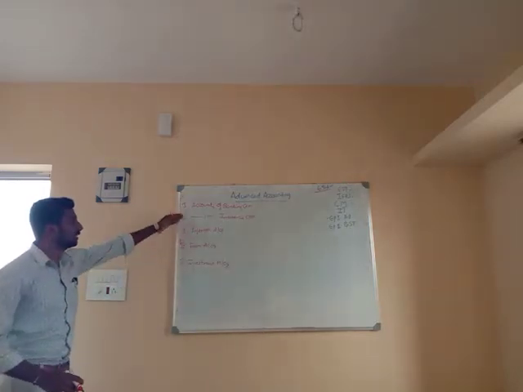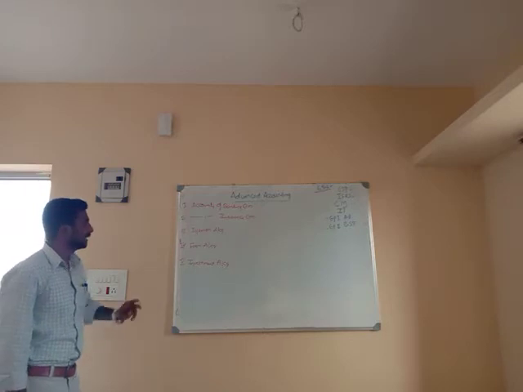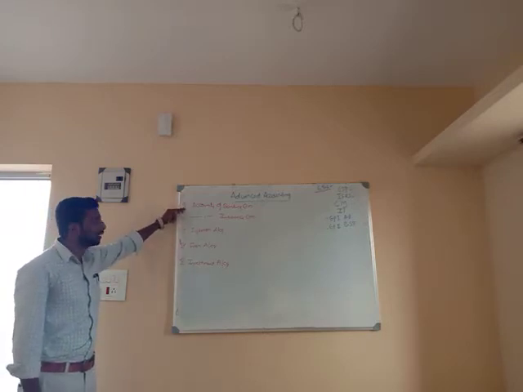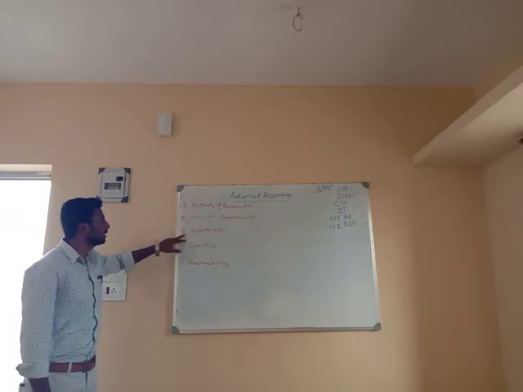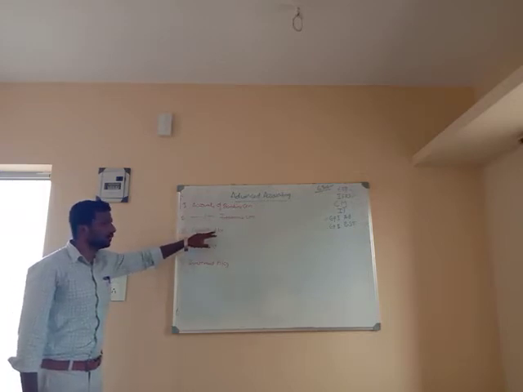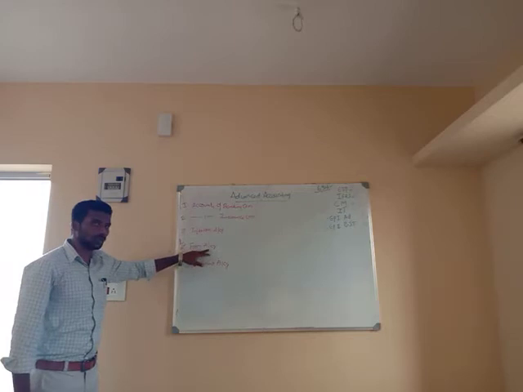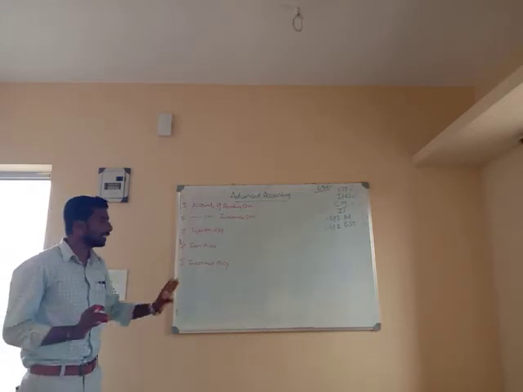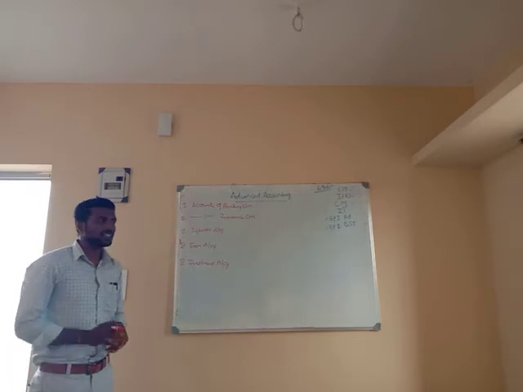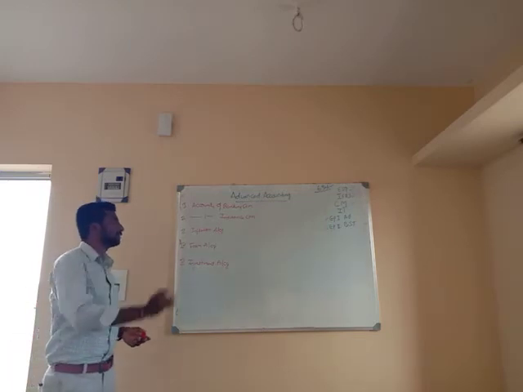I think you are seeing clearly. First one is accounts of banking companies. Second one is accounts of insurance companies. Third one is inflation accounting. Next, farm accounting. Fifth one is investment accounting. Everyone got these 5 units, right? So let's see them one by one.